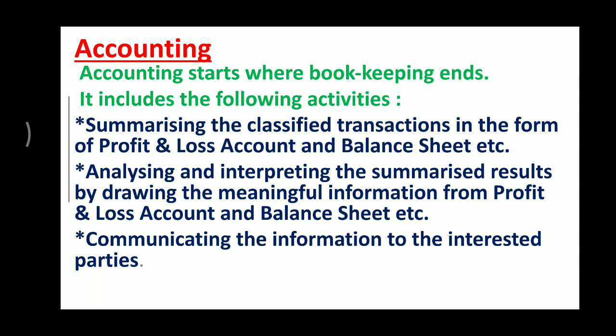Up to classification, it is done by the bookkeeper, but after classification the work of the accountant begins, and he summarizes, analyzes and interprets, and then communicates to the users of accounting information.